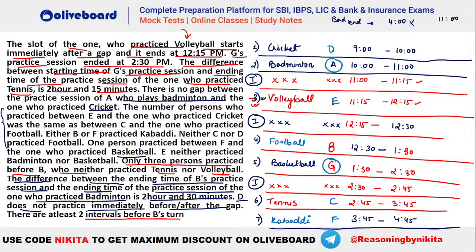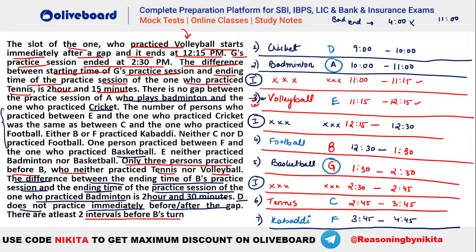This was a very nice question, a good question based on slots. Now this was tricky because there are different intervals as well, given in between. So once you consider how many persons are there before B, you should not consider the intervals in between. Because if it says 3 persons before B, you should see that yes, we have E, A and D playing before B, right? You will not be considering the intervals here.